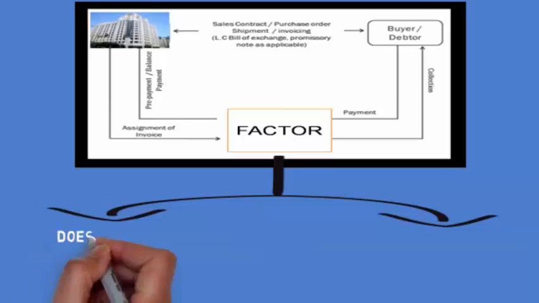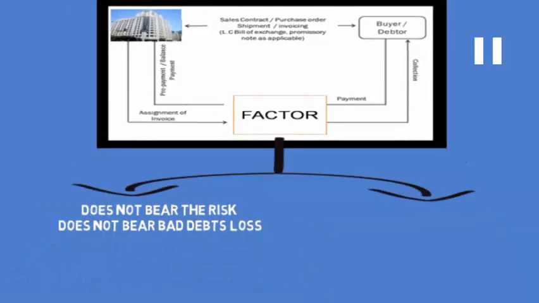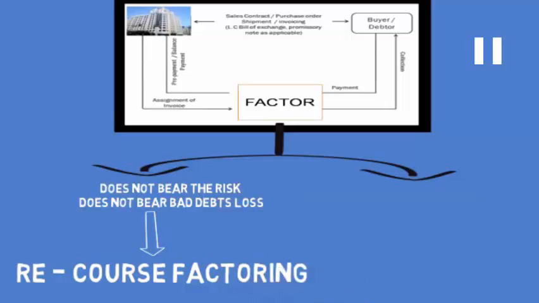Now in factoring, if the factor, that is the person who is collecting money on our behalf, does not bear the risk, does not bear the bad debt loss, then such type of factoring is known as recourse factoring.